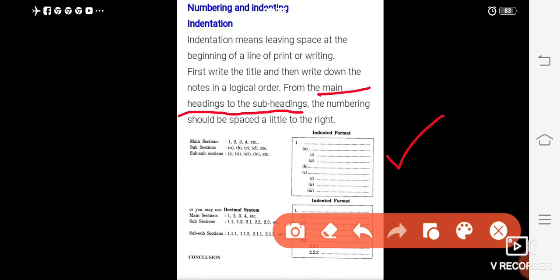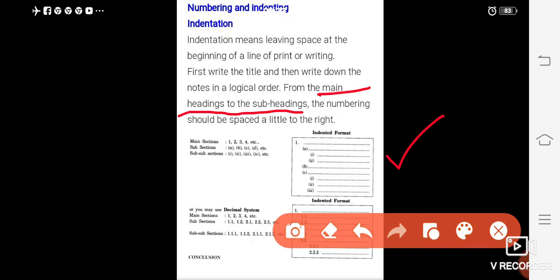In the main section, you can mention 1, 2, 3. Subsections can be A, B, C, D, or subsections in Roman letters, first, second, third, fourth. And this is the format. This is called indents. First, second, third. Then you have to mention the subheadings.